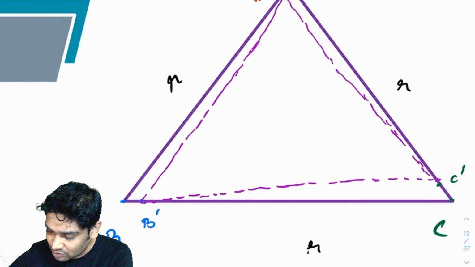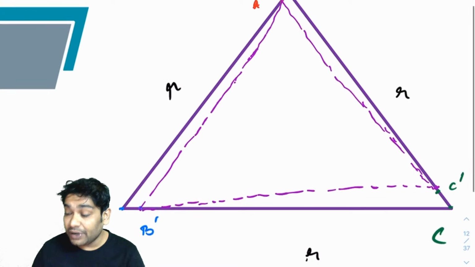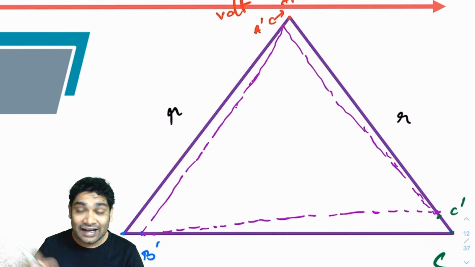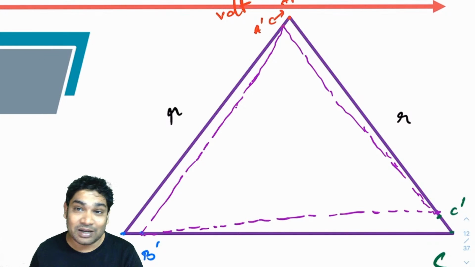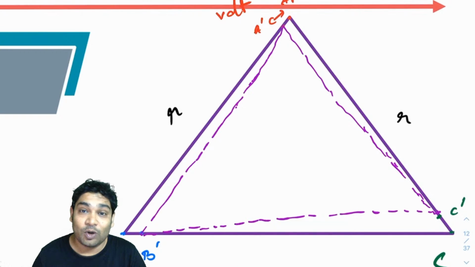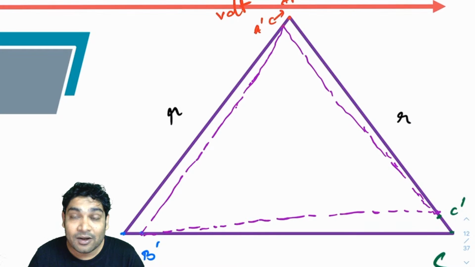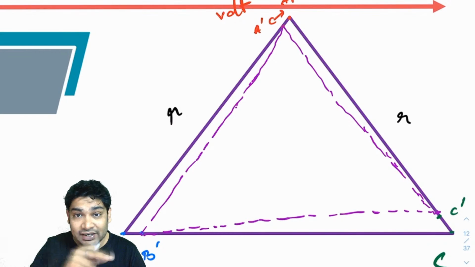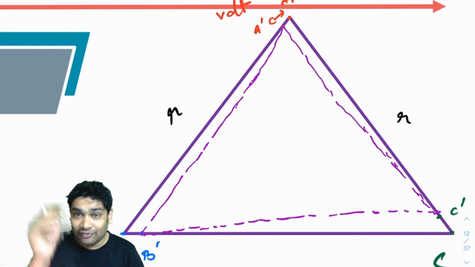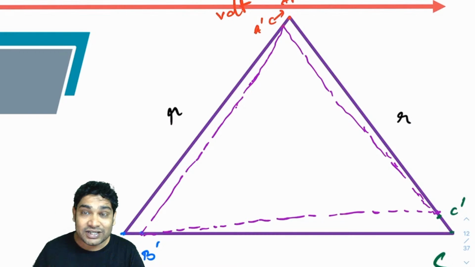Because of the symmetry, because their speeds are exactly the same, A dash, B dash, C dash will again be an equilateral triangle. Initially all of them were on the vertices of an equilateral triangle, and if you shift everyone slightly by exactly the same angle, the positions again form an equilateral triangle.